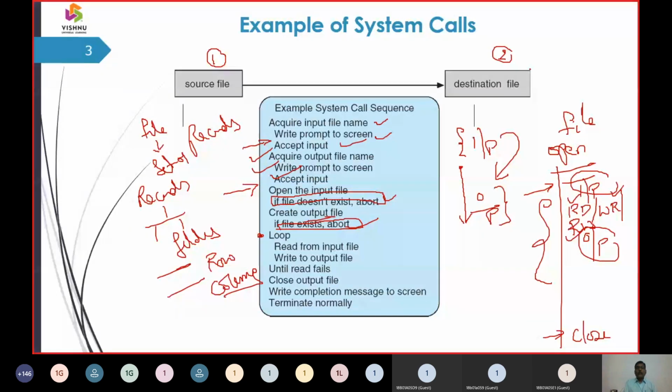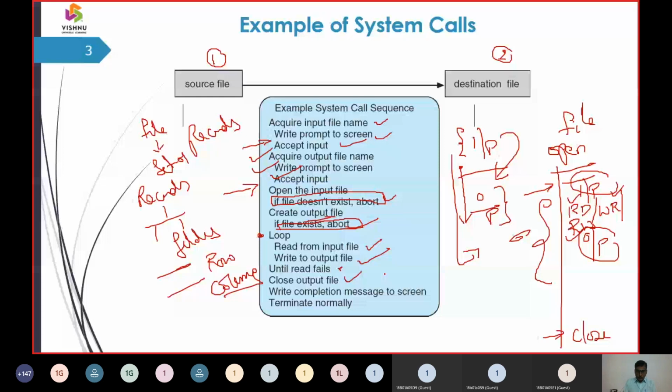So we are going to loop the operation. We are going to repeat the operation. Once we repeat the operation, we are going to read the file, write the file until the read is completed. That is the read of the file. Okay, all the input content is migrated to the output content. Now we are going to read the file, that fails, and finally we say the file content has been transferred, and as the job is done, we close the output file.